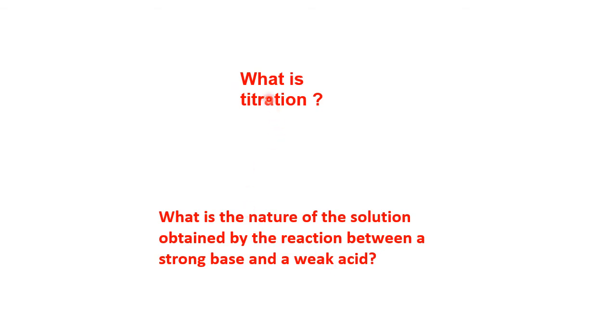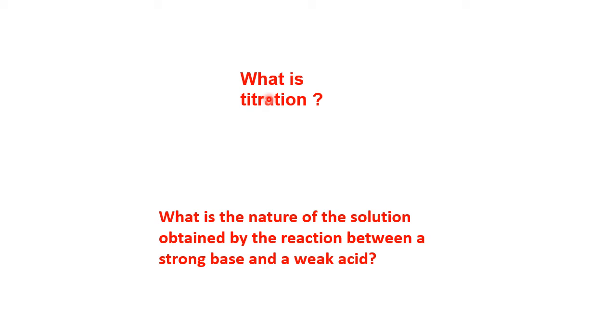What is titration? Titration is a reaction between two liquids. In the normal class, we simply add one liquid taken in one test tube to another liquid in another test tube. There we don't worry about the quantity or the measurement, because our aim there is whether those two chemicals are reacting or not.